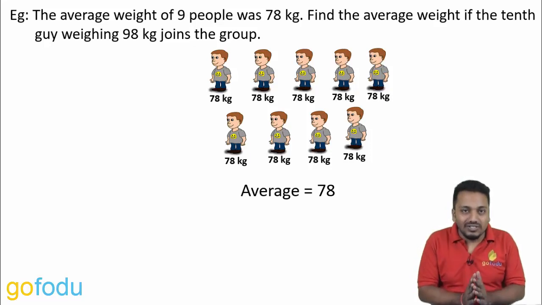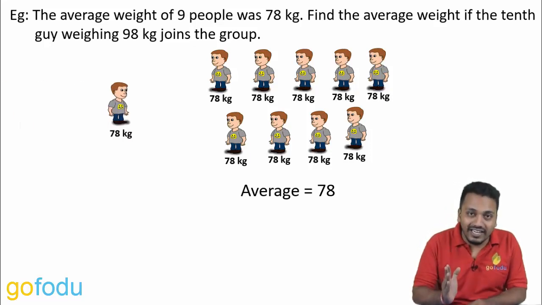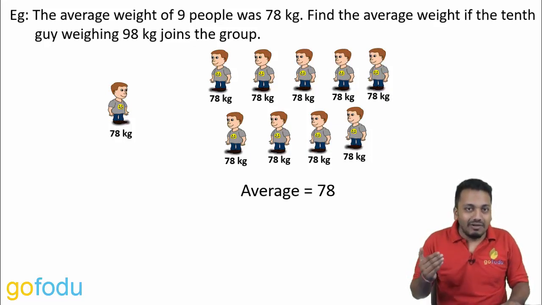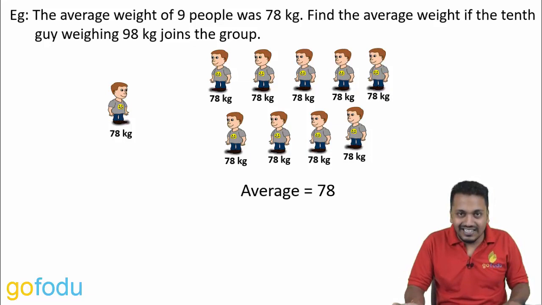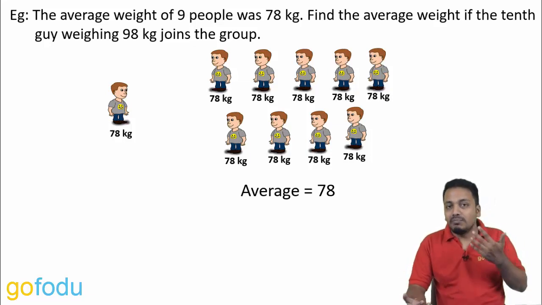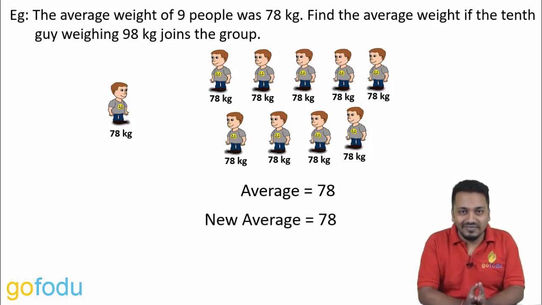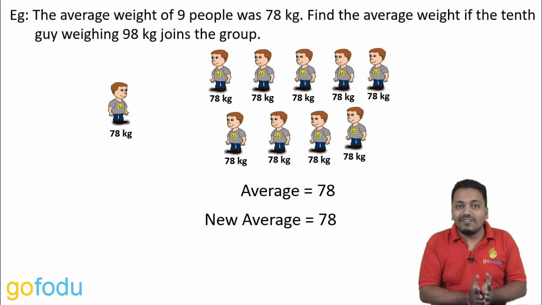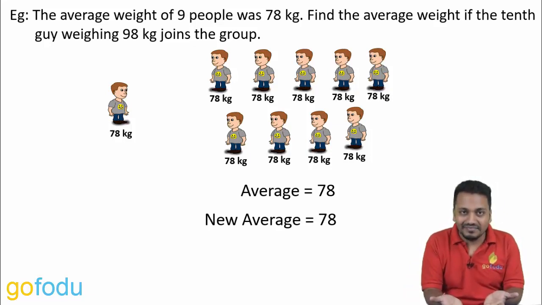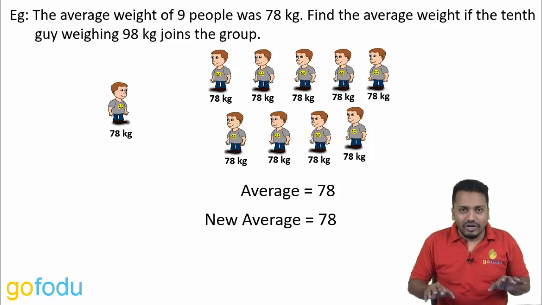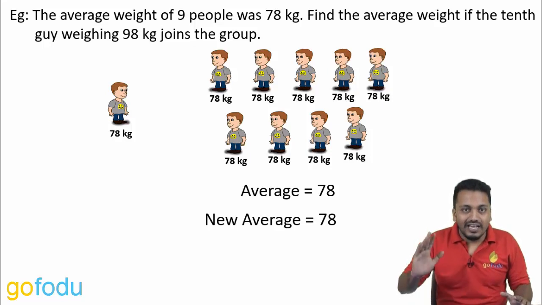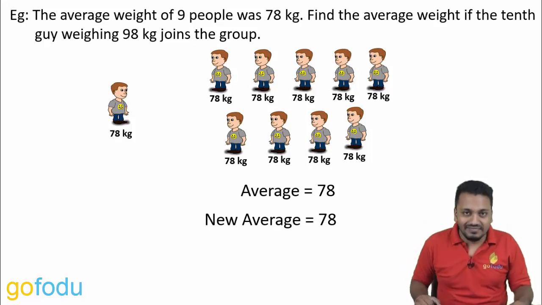Now if the new guy joining the group is also of 78 kg, then the average won't change. That will be 10 guys of 78 kg each. Total is 780 upon number of people, that is 10. 780 upon 10, average is 78 only. So if all the quantities in a group are of the same value, then the average will be that value only. Listen again, this is important. If all the quantities in a group are of the same value, the average will be that value only.